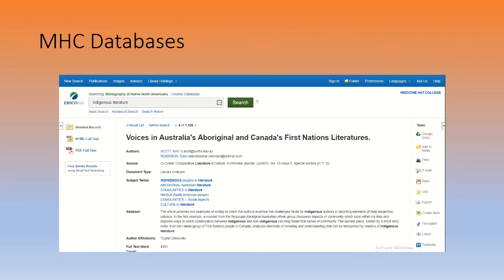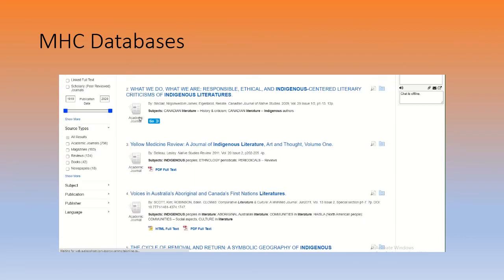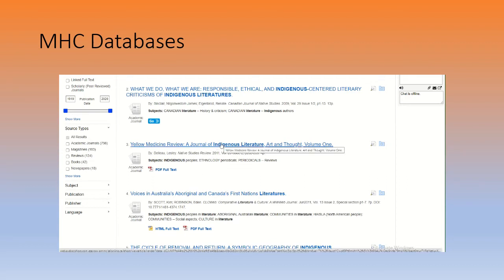There was one I wanted to look at that I didn't read earlier, but it looked like it had a lot to do with the subject matter of my essay, indigenous writing, indigenous literature. This one actually uses that phrase specifically. Yellow Medicine Review, a Journal of Indigenous Literature, Art and Thought. Volume 1. I'm going to go ahead and click on it. We're going to read the abstract together.